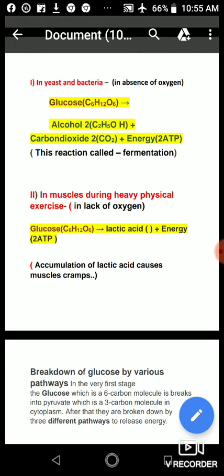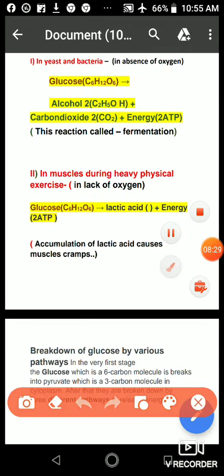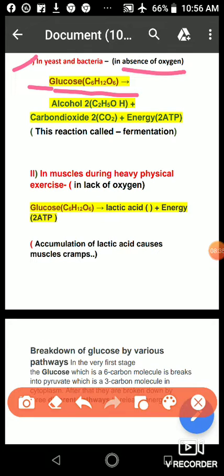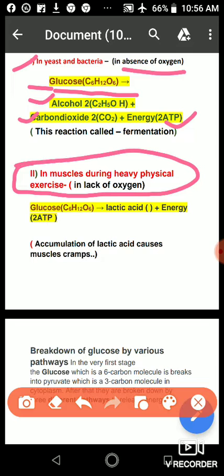First is in yeast and bacteria, in which a glucose molecule breaks down in the absence of oxygen into alcohol, carbon dioxide and 2 ATP energy molecules. And the second case occurs in our muscles during heavy physical exercise, in which glucose breaks down in the presence of an insufficient amount of oxygen into lactic acid and 2 ATP energy molecules. Okay.